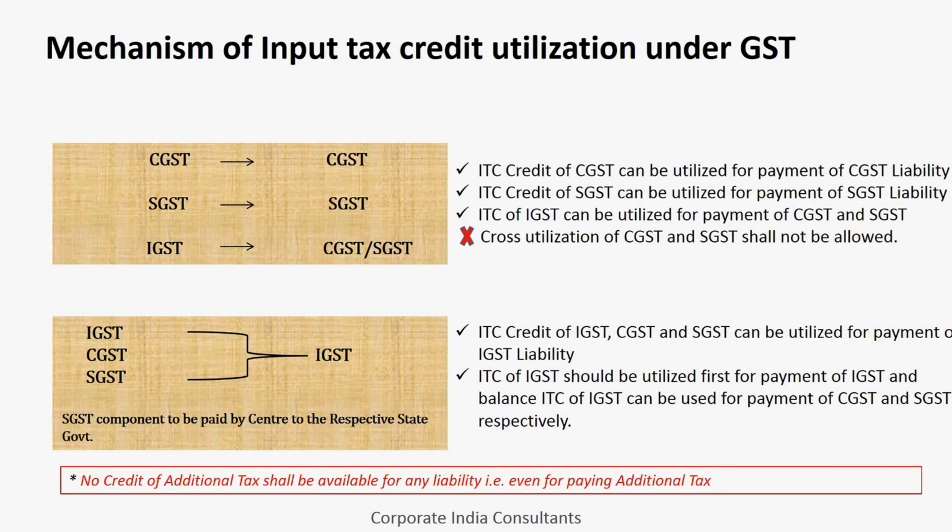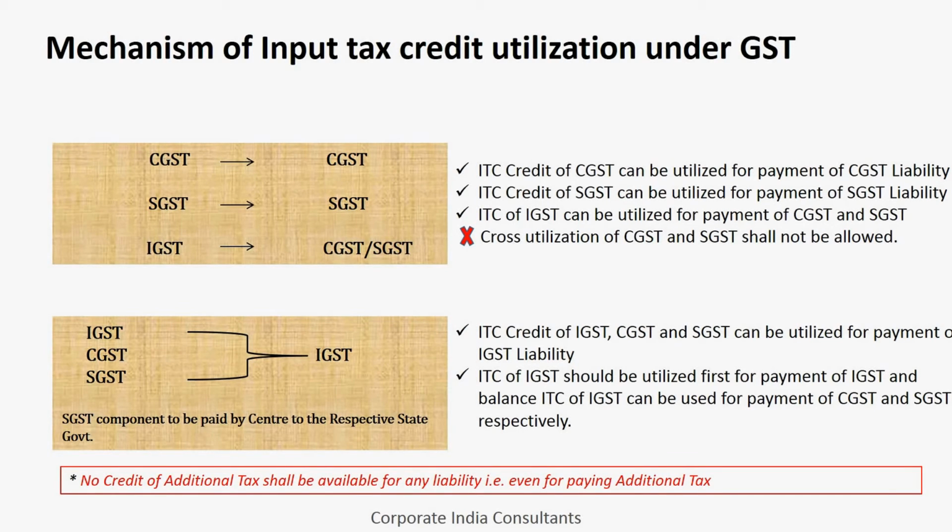liability. But the pattern will be that first of all, if any CGST liability is there, it is to be used for that. Post that, if any balance of CGST credit is left and there is IGST liability, then it can be used for the IGST liability. Same rules are applicable for SGST and IGST. That is, SGST credit is to be utilized first for the SGST liability, then for the IGST liability.